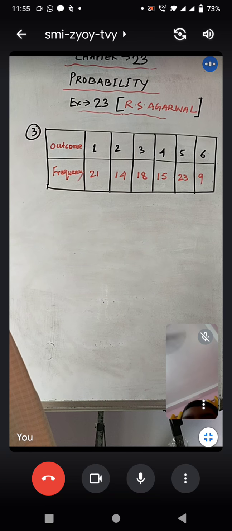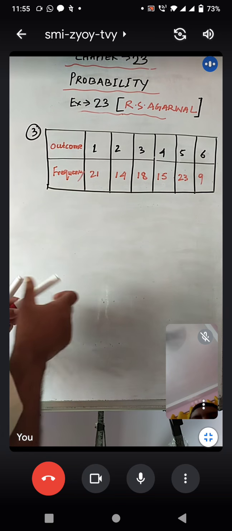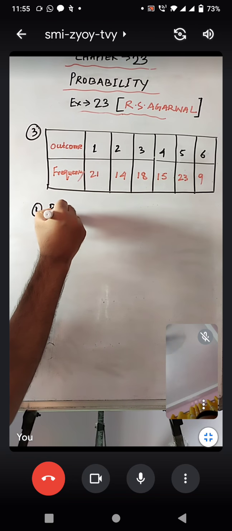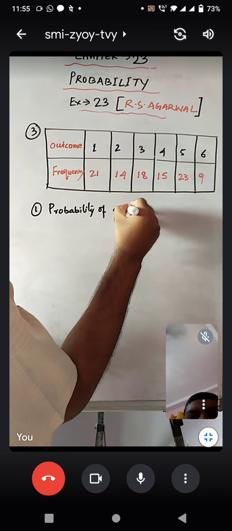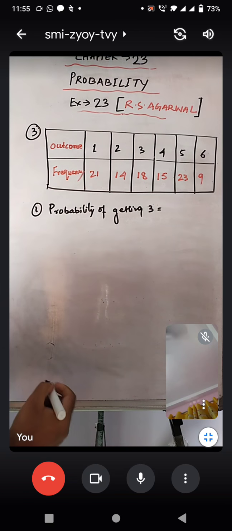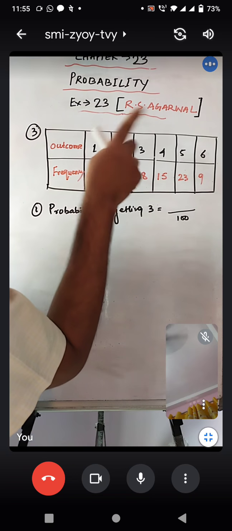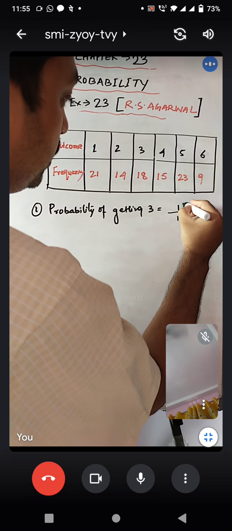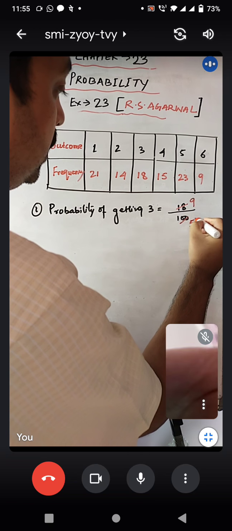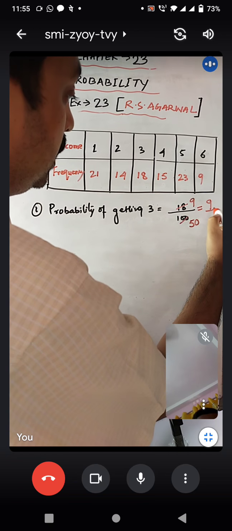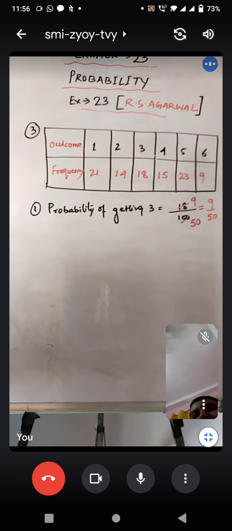Now what is the first question that you have to answer? It is probability of getting number 3. Probability of getting 3. So how many times was the die thrown? Obviously 100 times. Out of 100, what is the output of 3? It is 18. So we'll write it down. Now if we can reduce, then definitely we'll reduce. 2 9s are 18, 2 50s are 100. So your probability would be 9 by 50. Okay, now let's move on to the second sum.